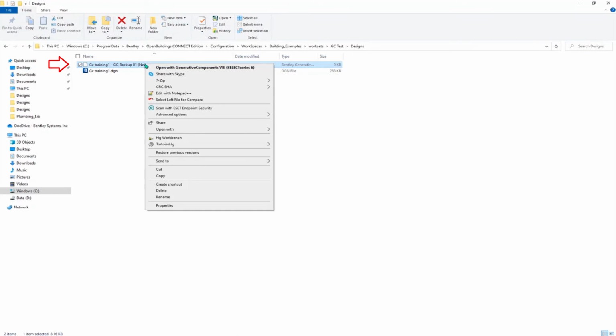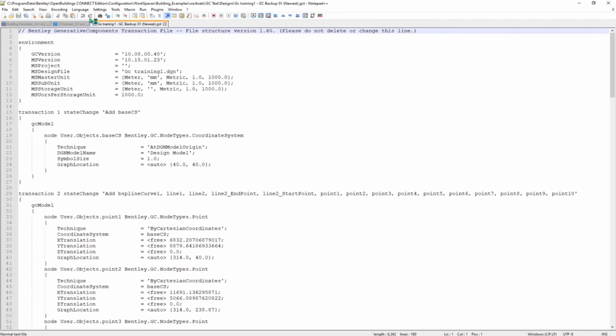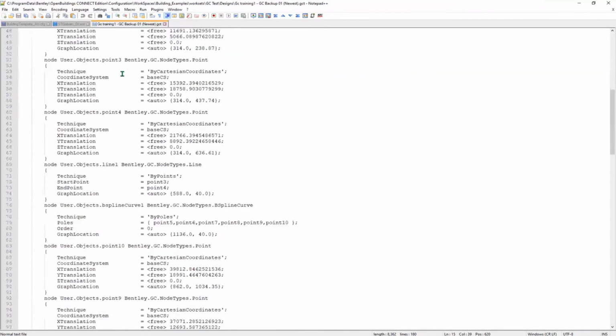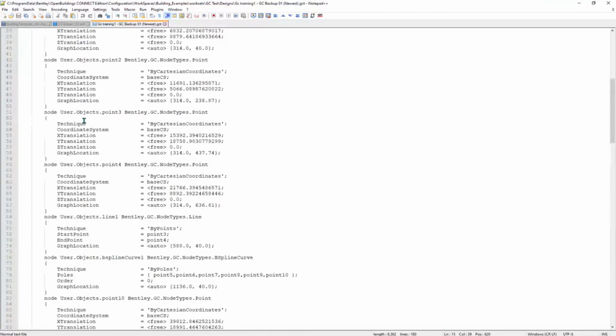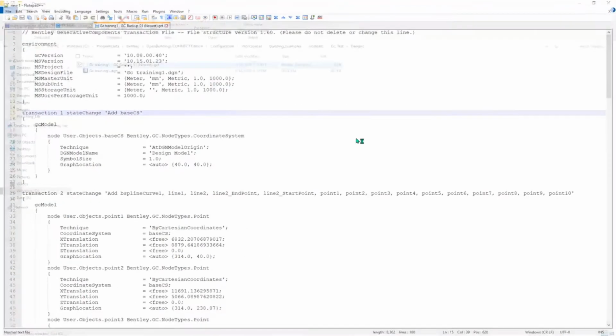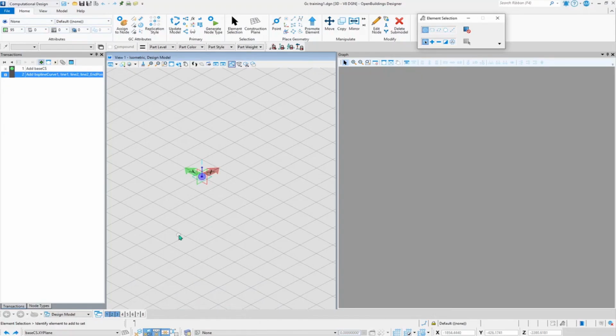These GCT files, we can open in any Notepad application. So I have opened the same thing in Notepad++. Once I've opened it in Notepad++, you can see all these items. It says Bentley Generative Components file and the file structure, and we can again see transaction one. Whatever we have done on transaction one has been saved over here. So it can be opened in a Notepad++ file. I'll just close this one, and I will go back to Generative Components again.